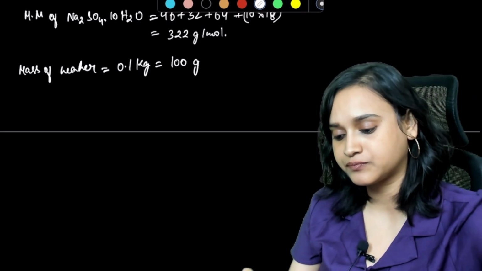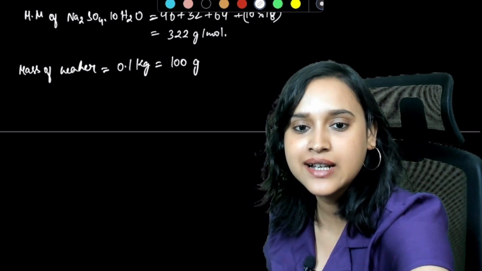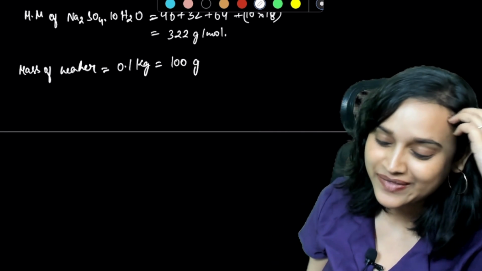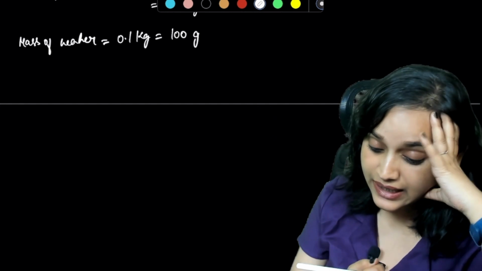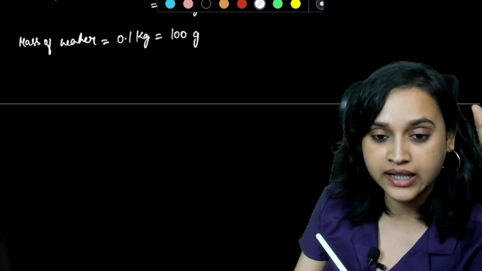So now if this is 100 gram, everybody, you tell me what do we have to do? Now, mass of water is equal to 0.1 kg, that is 100 gram.